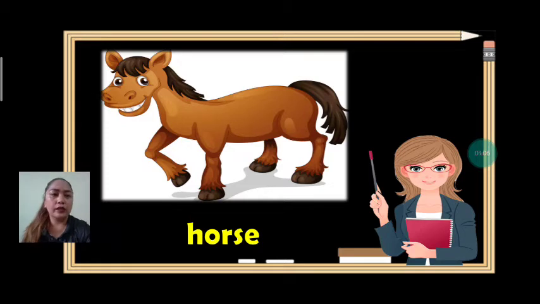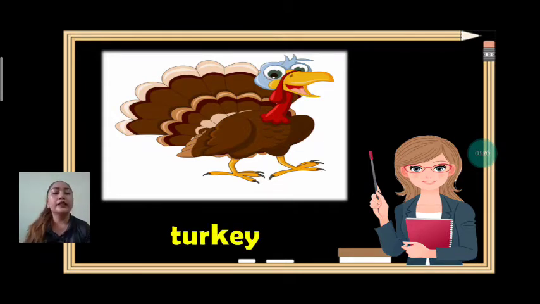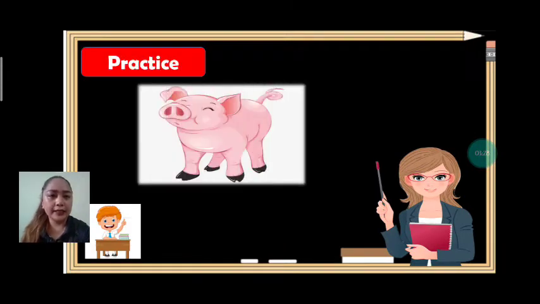H-O-R-S-E, horse. Very good. Okay, next we have turkey. Everybody, what farm animal is it? It's a turkey. Can we spell turkey? Okay, together. T-U-R-K-E-Y. Turkey. Very good. Okay, let's practice.